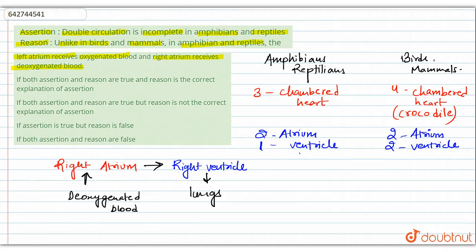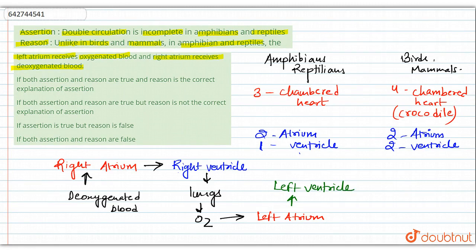There it captures oxygen from the lung and comes again to the left atrium. That means the left atrium is the one receiving the oxygenated blood, and then this blood moves to the left ventricle.